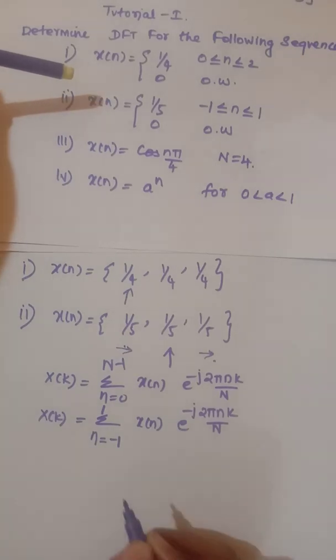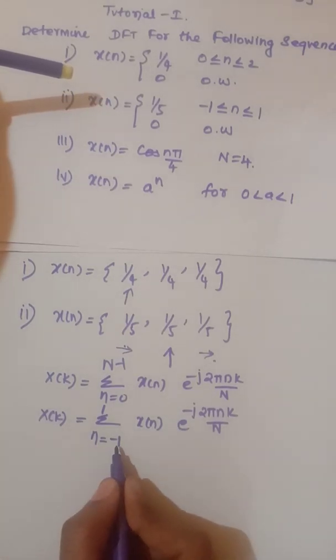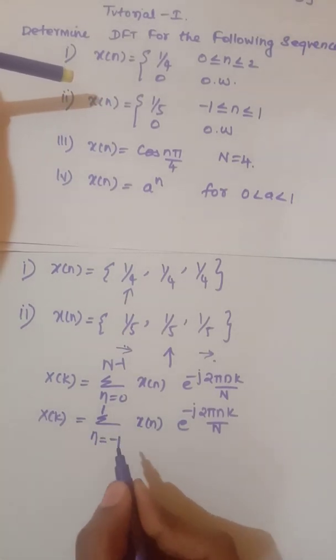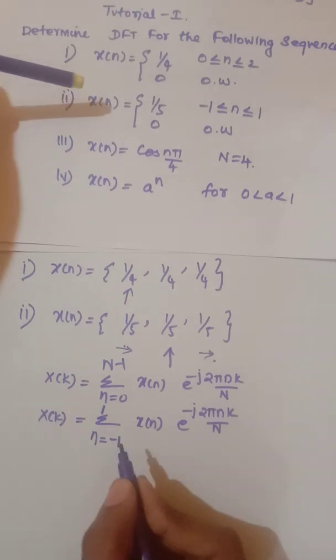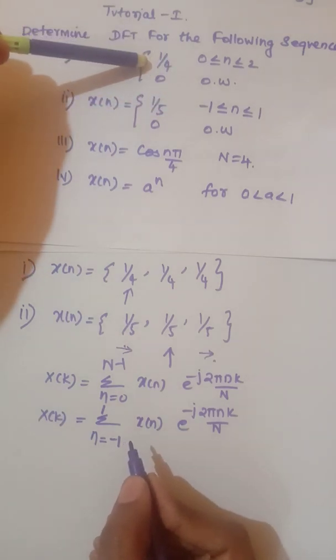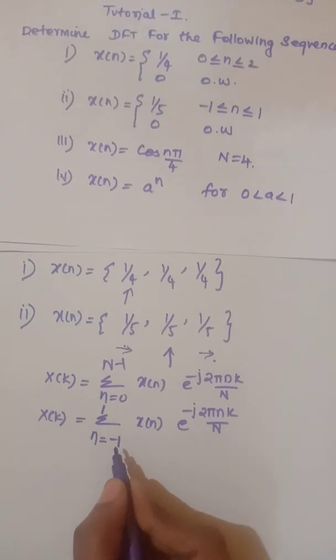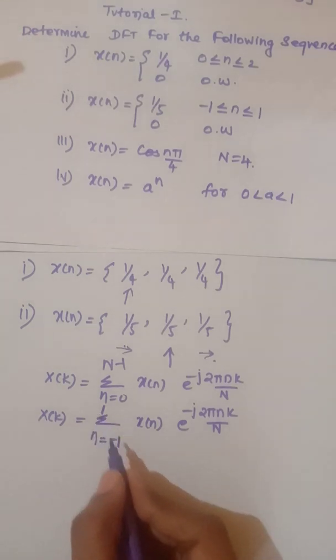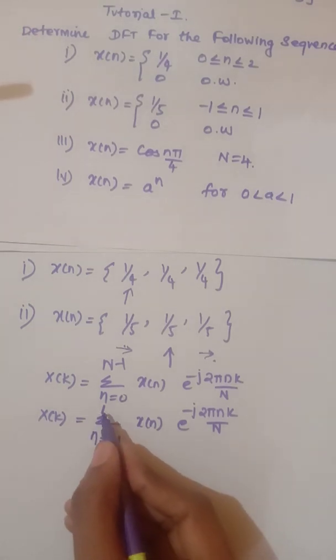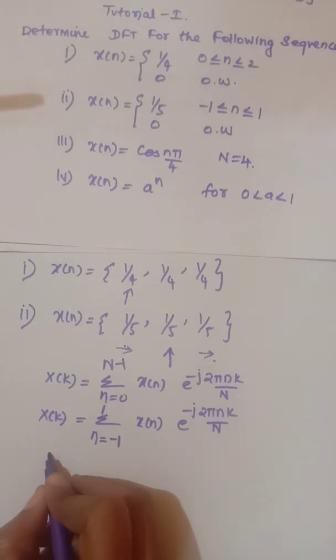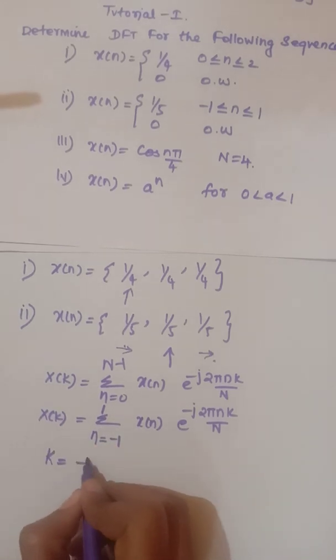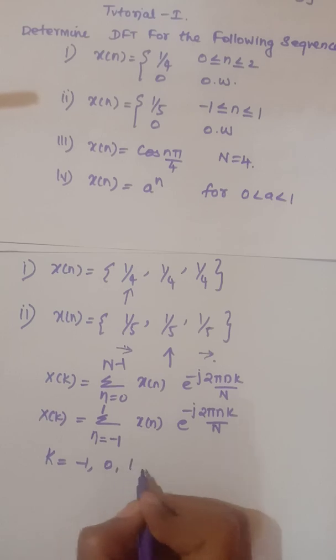Normally here the n ranges from 0 to N minus 1, where the first value is the value at the origin. Here we are starting from -1, so the summation varies from -1 to N. Similarly for this problem, k varies from -1, 0 up to 1.